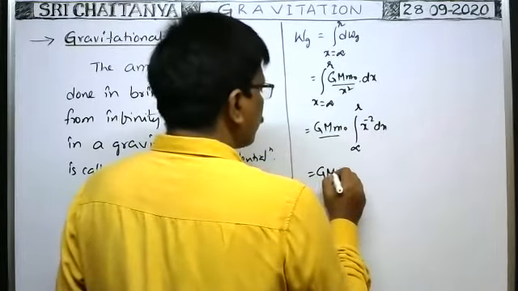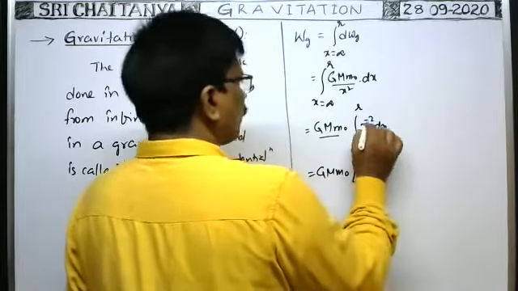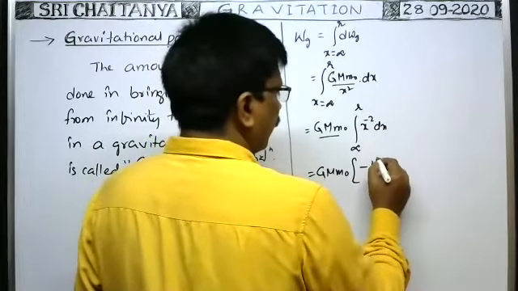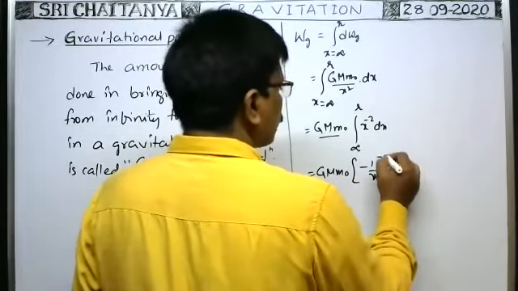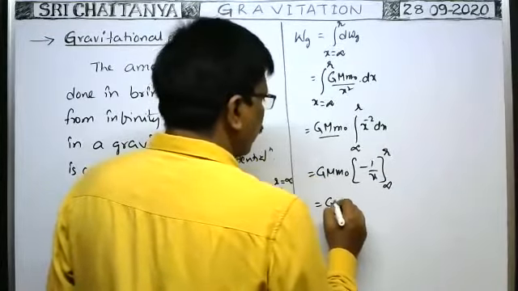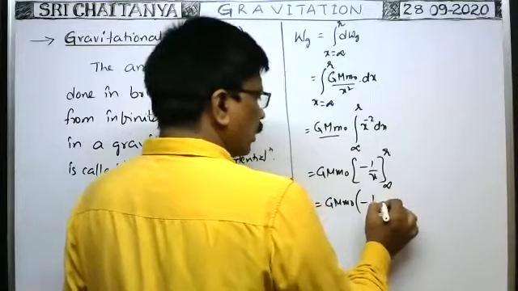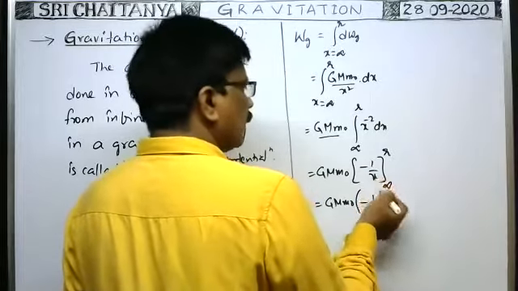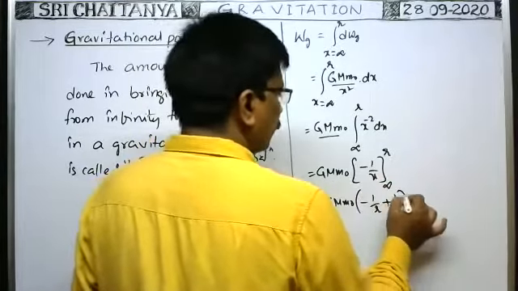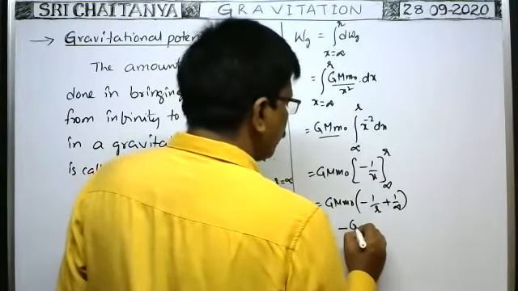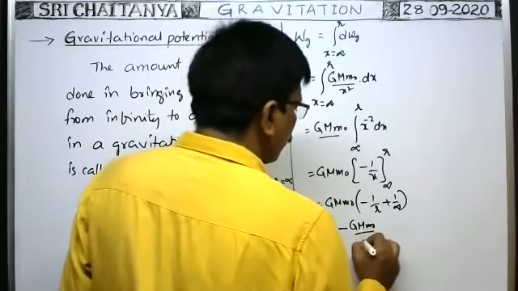So G capital M small m naught times the integration of x to the power of minus 2, which means x to the power of minus 2 plus 1 by minus 2 plus 1. That means minus 1 by x, with limits infinity to small r. You substitute the limits: G capital M small m naught of minus 1 by small r. Before substituting the lower limit, you put minus of minus, which is plus, 1 by infinity. So therefore, work done by gravity is equal to minus G M m naught by small r.